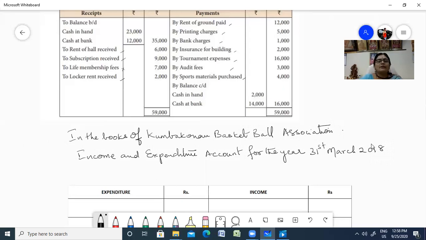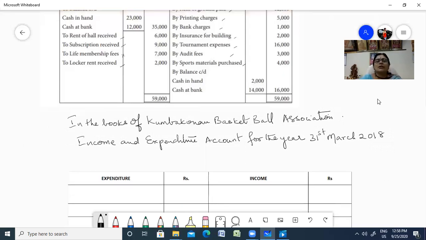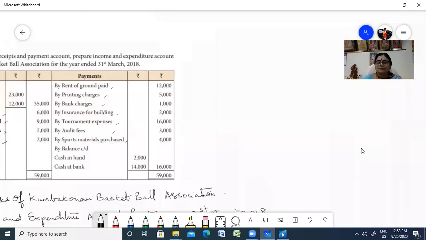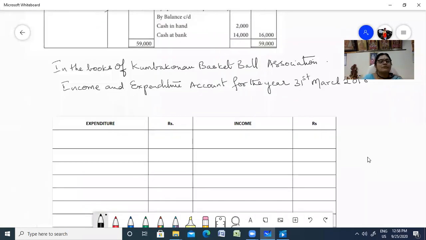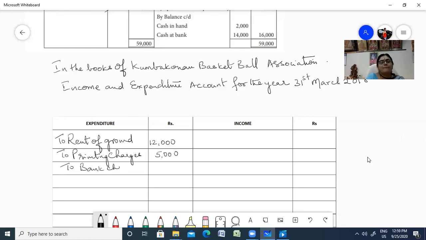Okay, now let us copy the expenditures first. Rent of ground, 12,000. Printing charges, 5,000. Then to bank charges, 1,000.